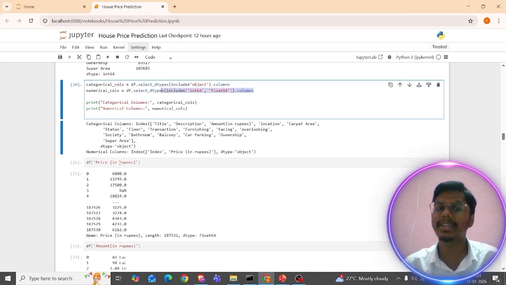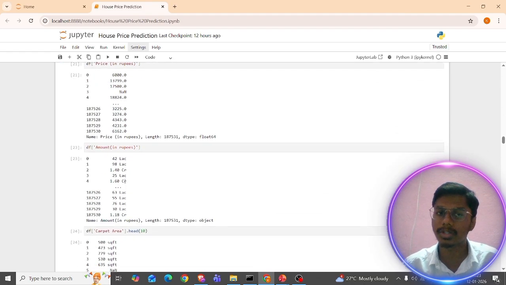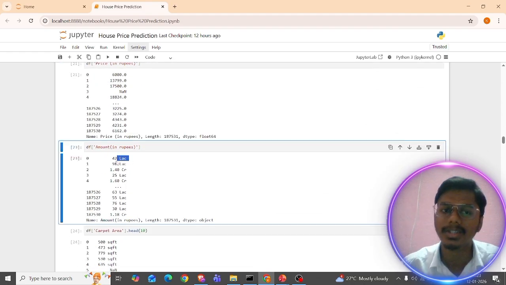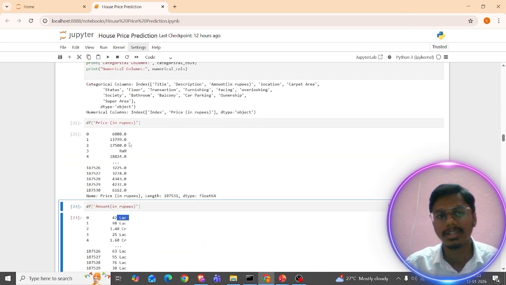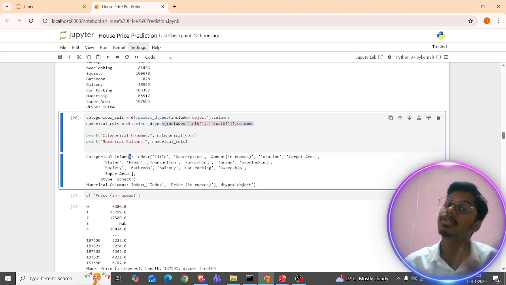So let me check the price column. So these are the price values. So let me check the amount column. I'm finding messy data. Here I'm seeing 42 lakh. This should happen in a numerical column, but it gives the amount in price as a category column. So we want to change it around, right?